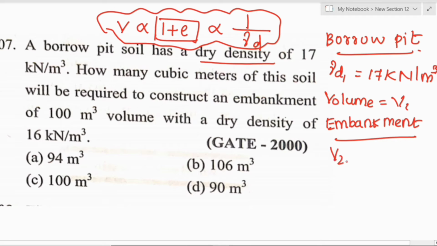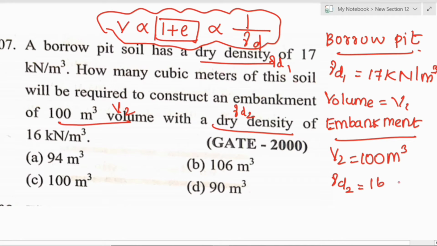So V2 is 100 meter cube, and they have given the dry density, which we take as gamma d2, equal to 16 kilonewton per meter cube. Now what they have asked us to find is V1.